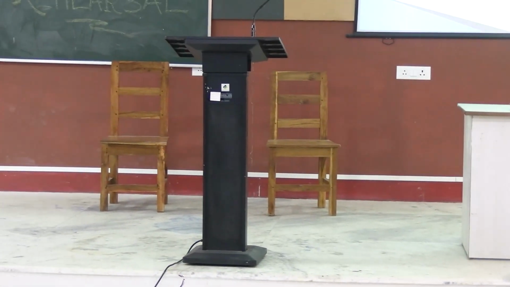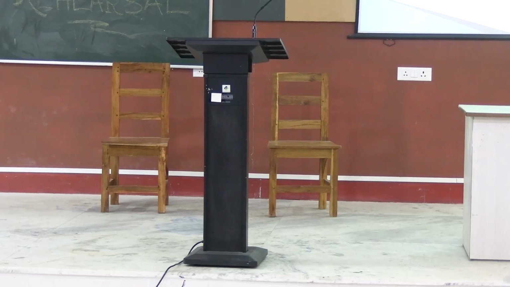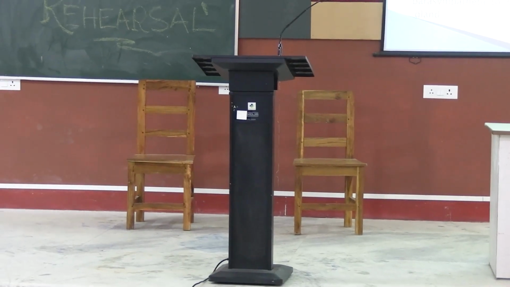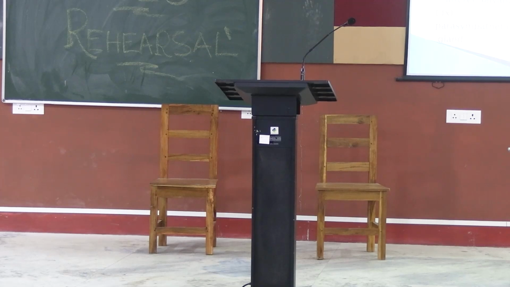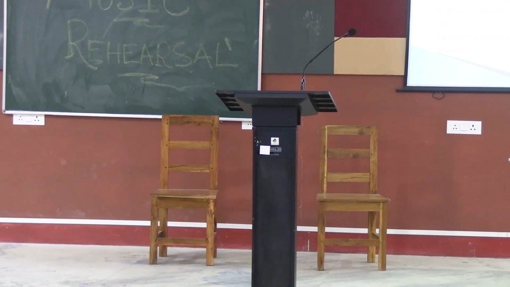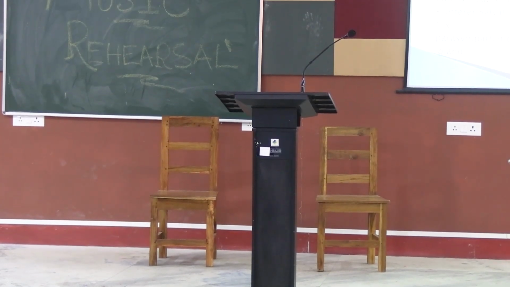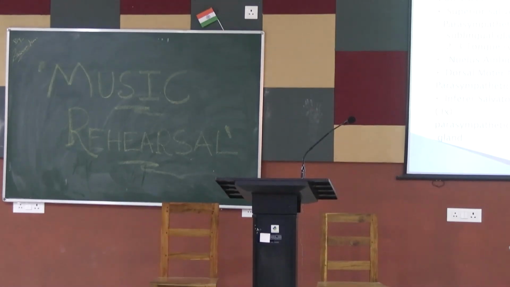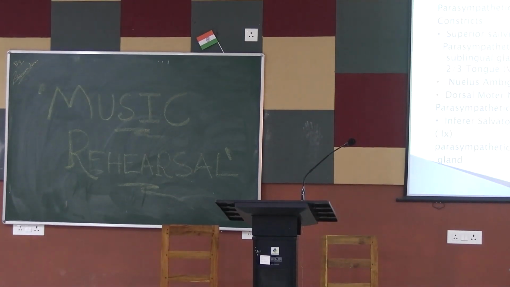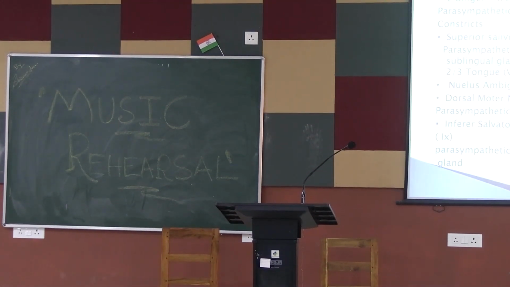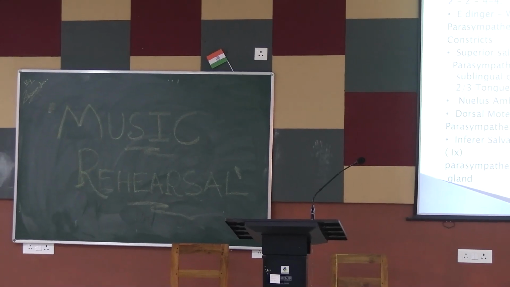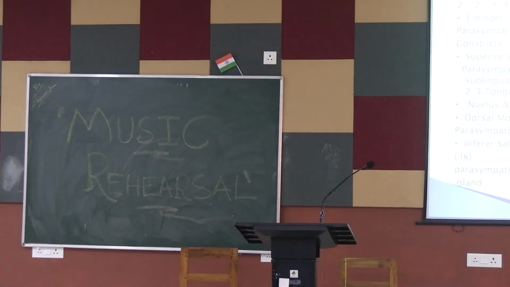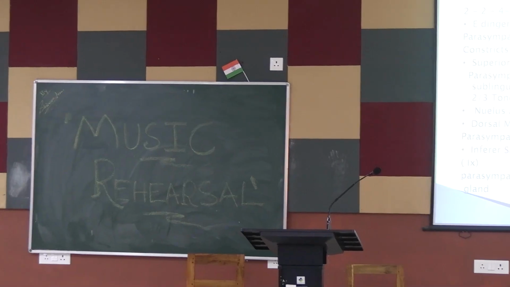The nucleus ambiguus also supplies the motor to the pharynx, larynx, muscles of mastication, muscles of deglutition. It goes through cranial nerves 9 and 10, and the motor nucleus is in the nucleus ambiguus. That is also affected in the medulla. In lateral medullary syndrome the nucleus ambiguus is also affected, and there is paralysis of this motor nucleus. Yes. Dysphagia, motor nucleus. Dysphagia is due to the motor supply to the pharynx and larynx.